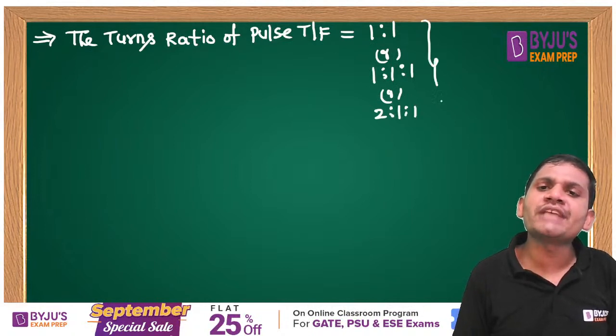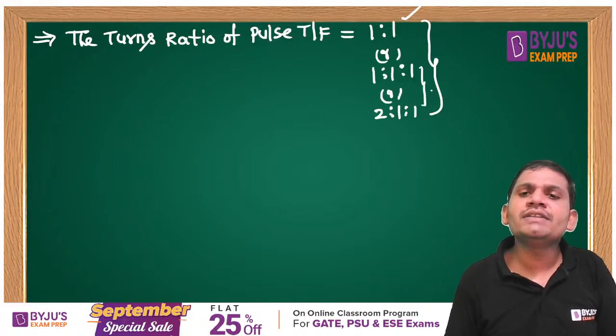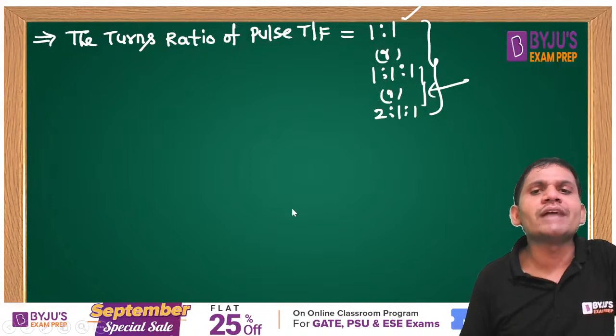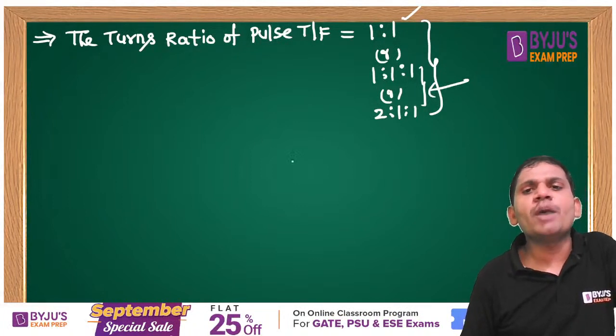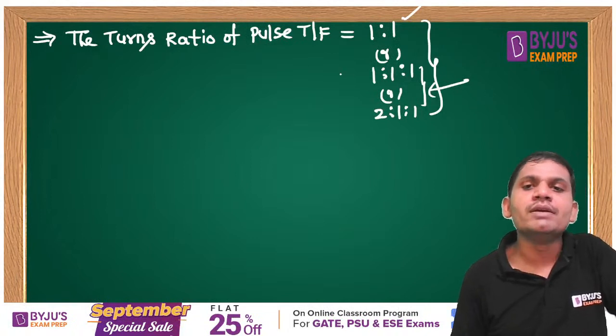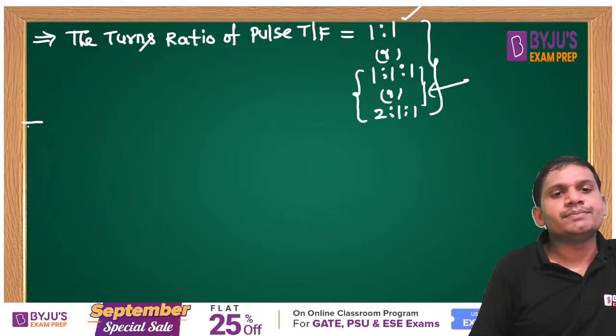Any option we can expect, students. The 1:1 is without center tapped arrangement, and 1:1:1 or 2:1:1 is with center tapped arrangement.